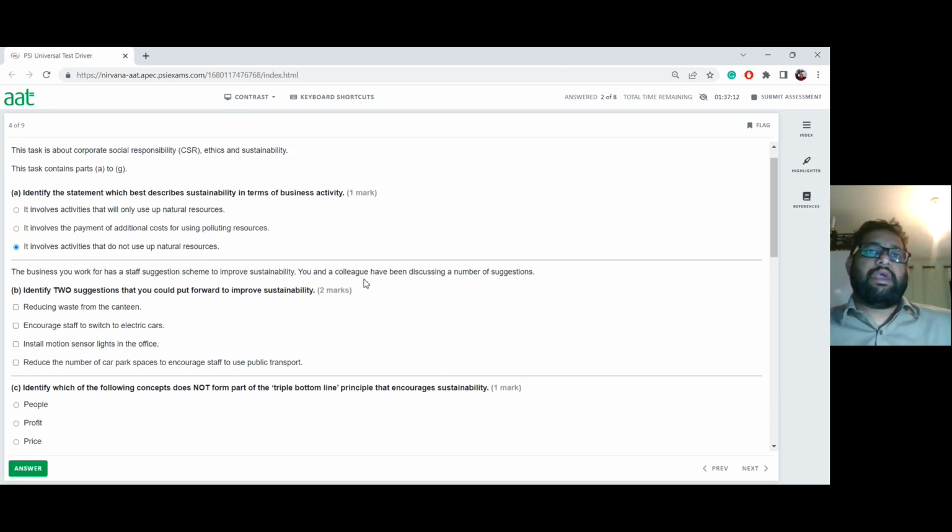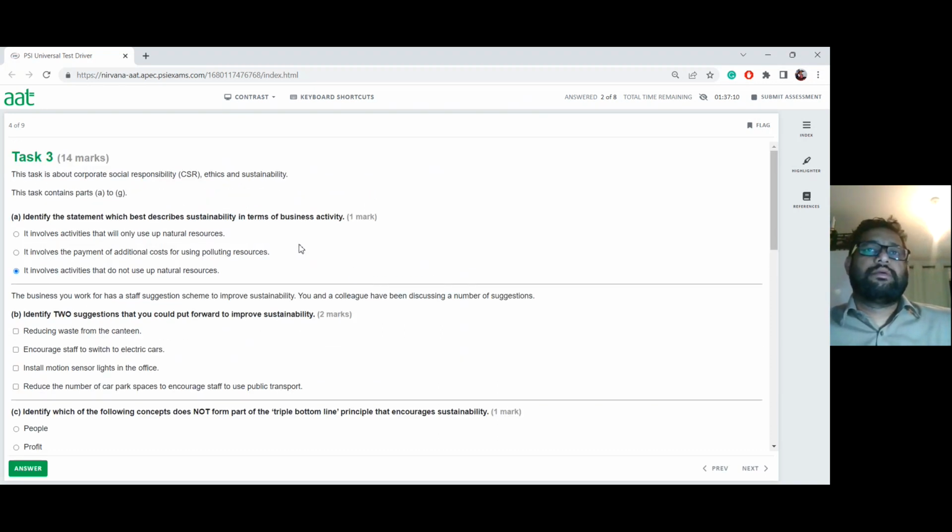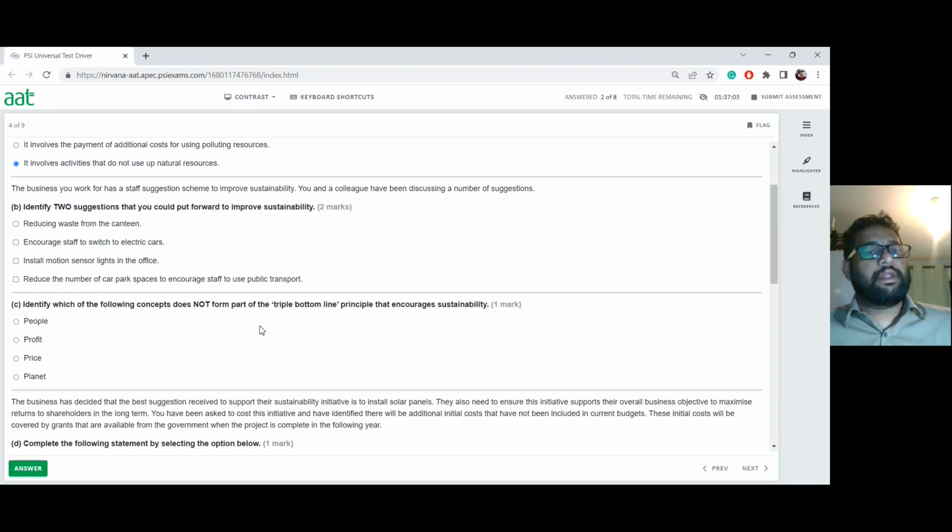The options are: reducing waste from the canteen, encouraging staff to switch to electric cars, installing motion sensors in the office, and reducing the number of car park spaces to encourage staff to use public transport.